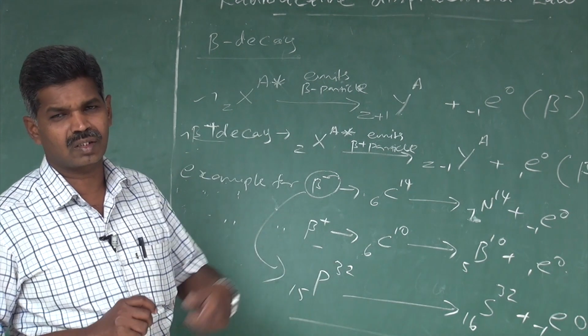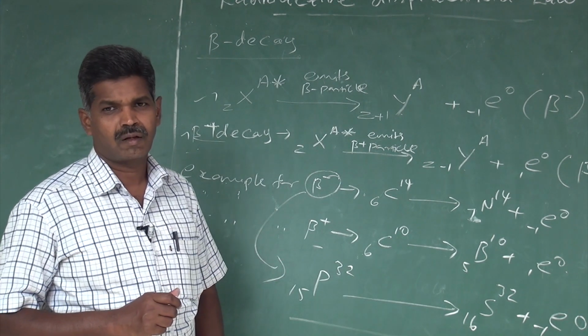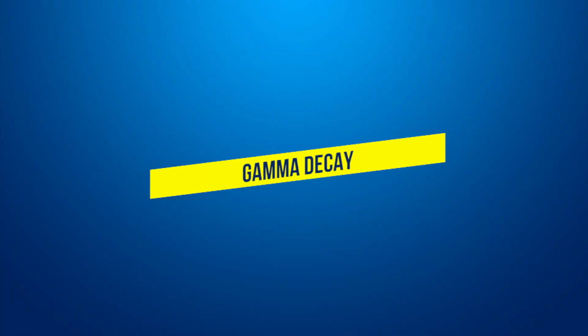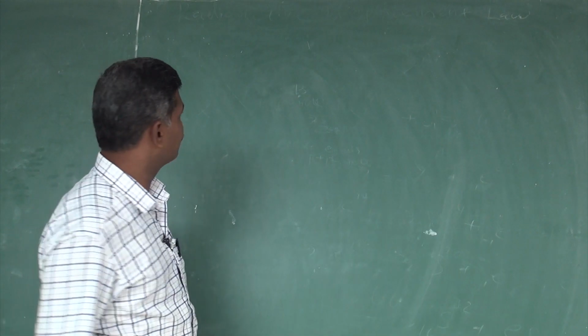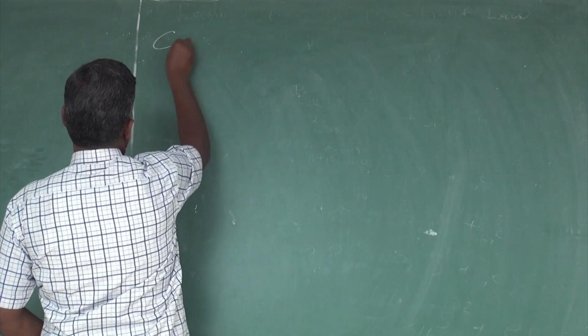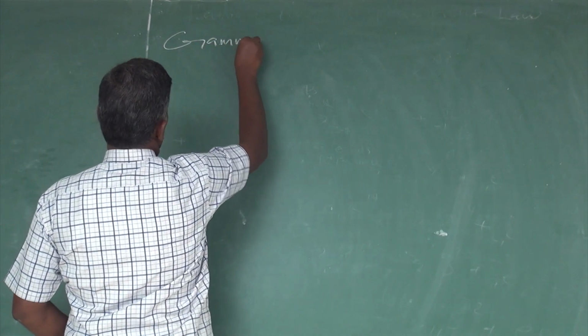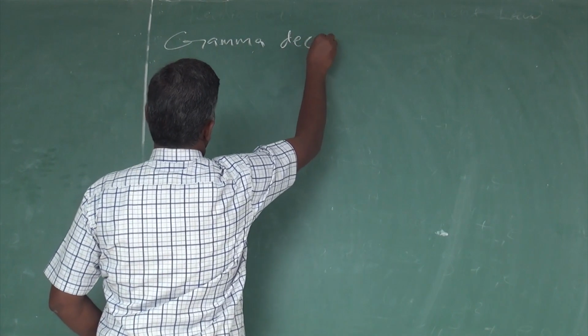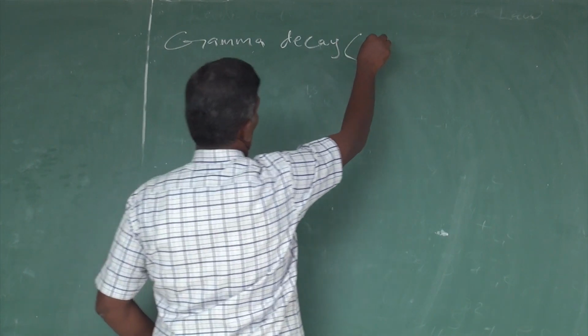Next we are going to see the expression for gamma rays, that is, gamma decay. We have a symbol for gamma.